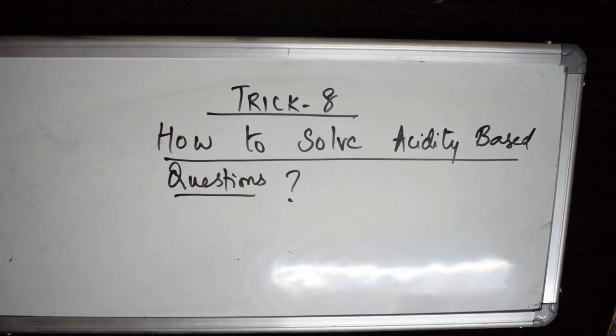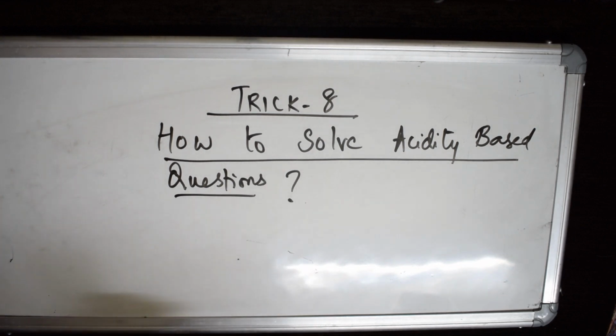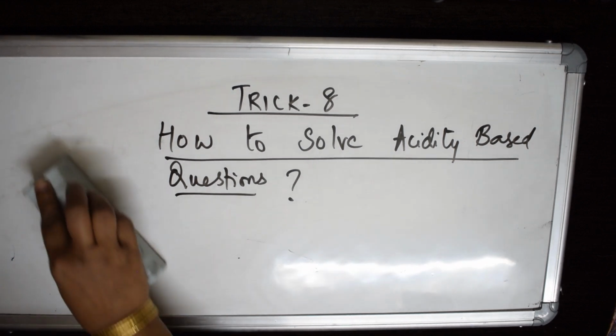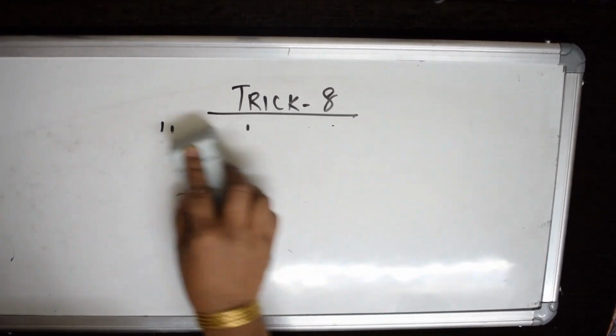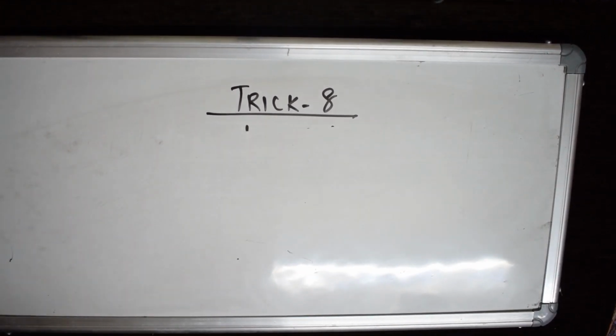When an acidity based question is given to you, you have to remember 5 important criteria. Let's see what the tricks are in acidity questions, whether it is more acidic, less acidic, or what. Keep noting it, students. What are the 5 things?